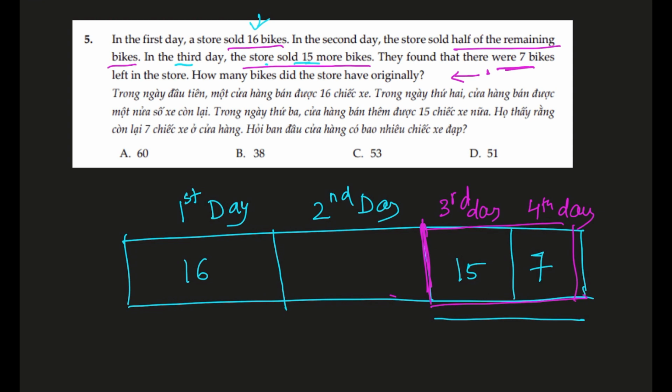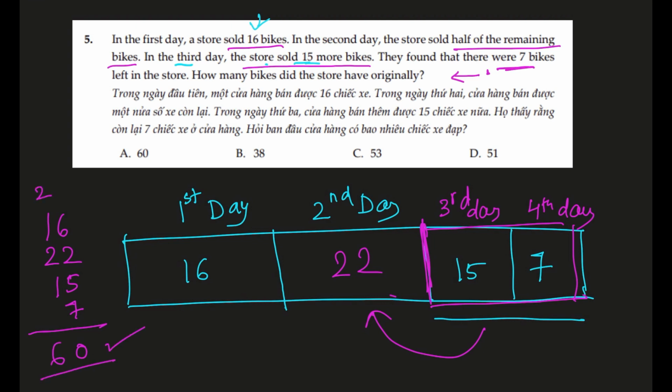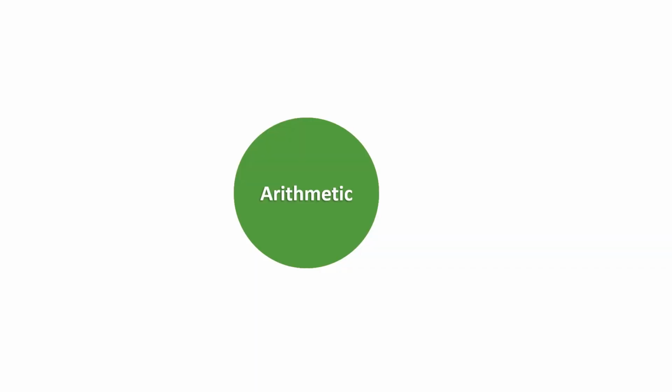So that means 15 plus 7, 22. That would have been the number that was sold on the second day. And here it is, using a bar model, we have worked it out. We have all the number of bikes sold on each day. Let's add them together using a column method, and the answer is 60. So the total bikes we had to start with is 60.